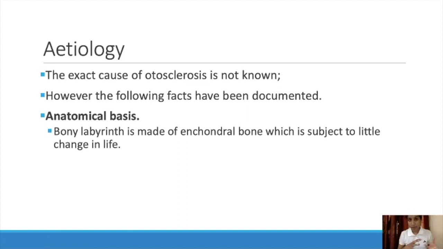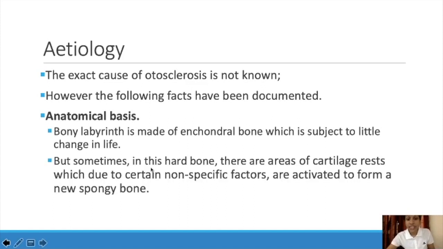Initially it will be a cartilage, and it will convert into bone in the later stages of life. But in some cases it won't convert completely.